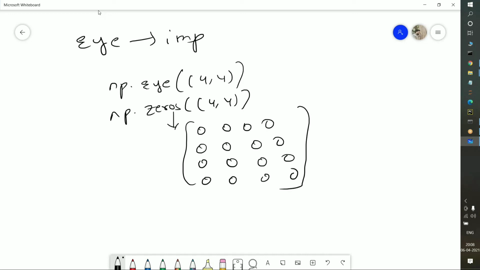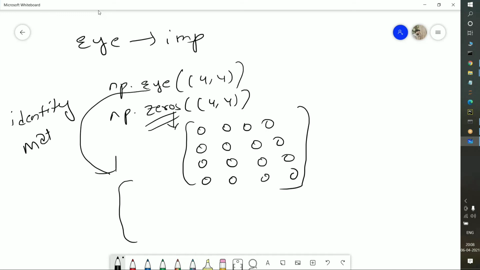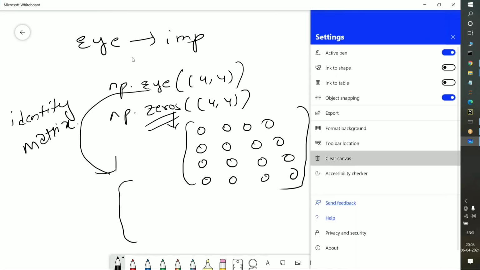Now my question is, beyond ones and zeros and all these, what is the eye function? It is not the index positions. Sorry, it refers to the identity matrix. What do you mean by identity matrix? I will write it here. First of all, we need to understand the identity matrix. I think you all know about it.